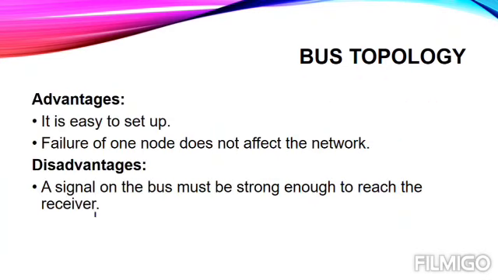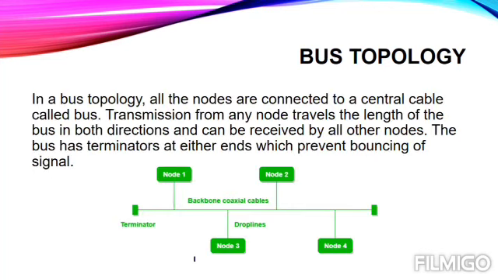And there is one disadvantage also. A signal on the bus must be strong enough to reach the receiver. Now suppose the signal that we were getting was very low. So what problem will come there? The signal starts from here, computer number 1 will get the signal with a high frequency. Then 3 will get the signal with the high frequency, and when this signal reaches computer number 2, the frequency of the signal will decrease, and it is possible that by the time it reaches computer number 4 the signal frequency may be completely gone. So there is a possibility that the data frequency will decrease if our network strength is low.